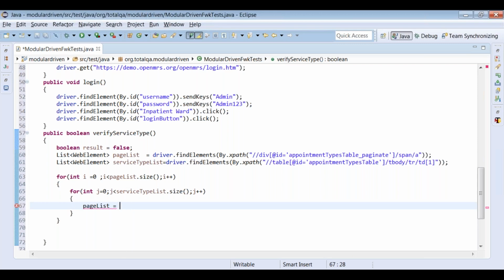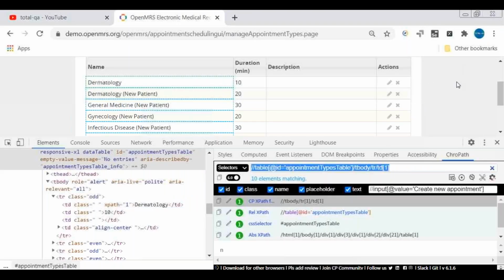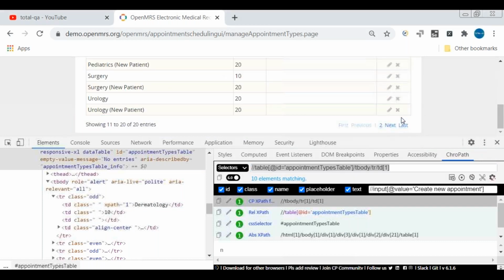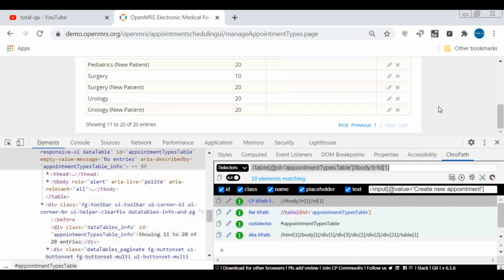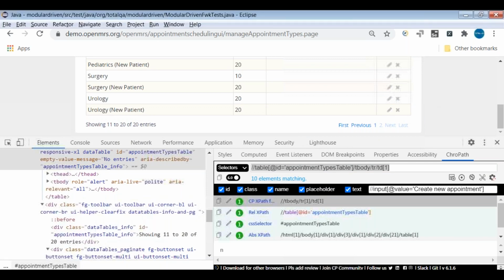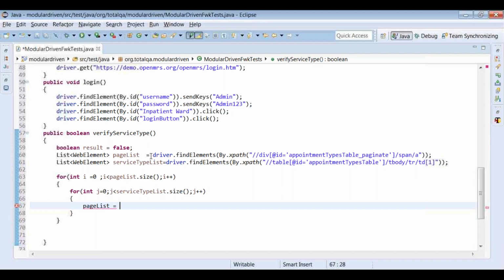You see here, whenever we click on a page, suppose for example we click on the page, what happens? The page is getting refreshed. So when the page is getting refreshed, it is always important we need to identify the list again. So in the for loop, again, before I go ahead and start, by default, I'll try to identify the page list again.